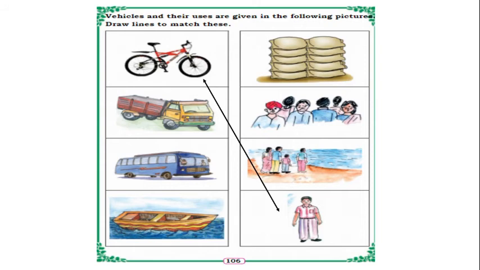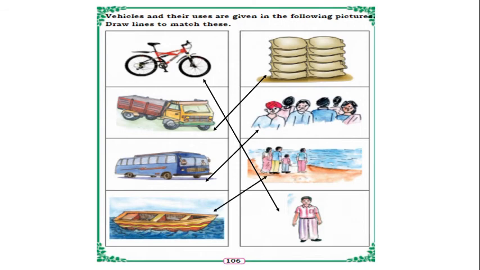A single person, because in the cycle only a single person can go, isn't it? Yes, only a single person can sit. And for lorry, lorry can take what? Goods. Yes, it will carry the goods, so we can match the lorry to goods. And bus, in the bus many people can sit and travel. Yes, so we can match the bus to the many people picture.